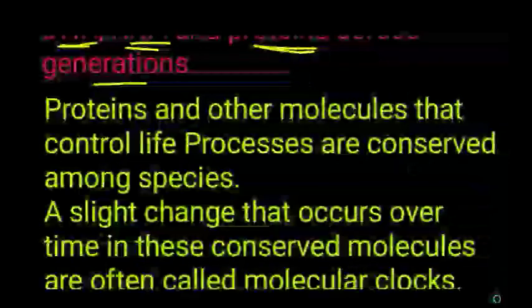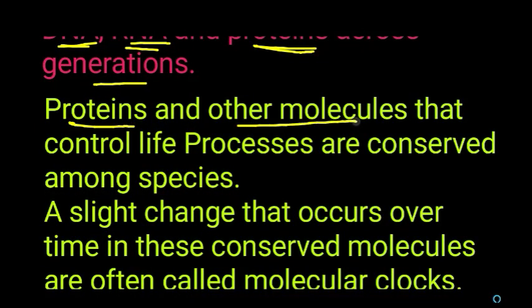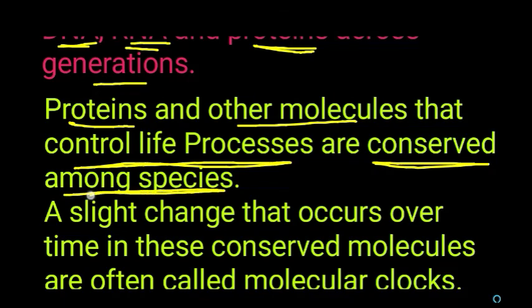How does it occur? Mainly DNA, RNA and protein control the life processes. DNA and RNA control the life processes through proteins. These molecules are conserved among the species.